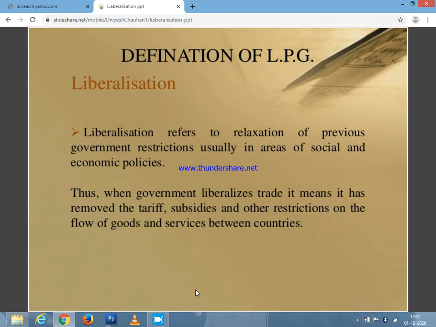Tariff and interest rates had been increased. Subsidies they were ready to give, but at the same time we had to pay for them, and we had to follow a number of rules and regulations when we wanted to do business from one country to another country.